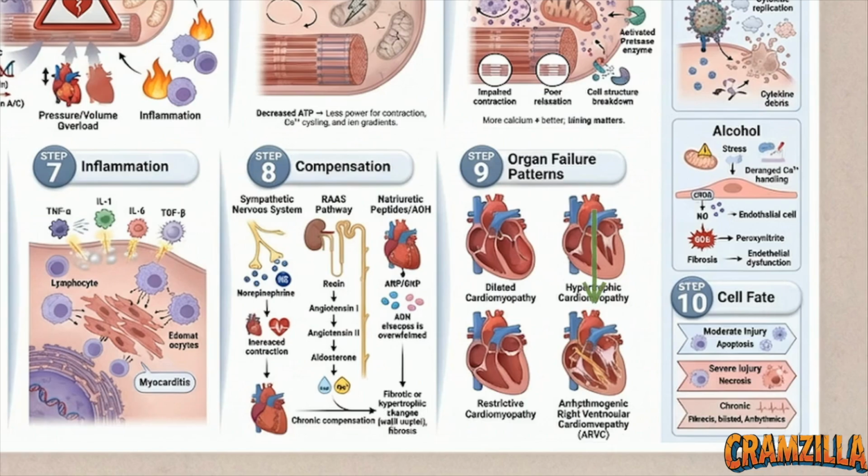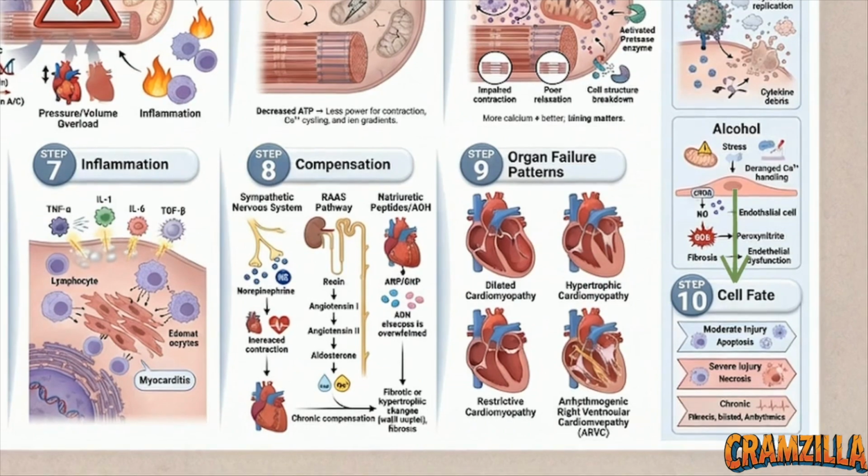Finally, arrhythmogenic cardiomyopathy is characterized by the physical replacement of muscle with fibrofatty scar tissue. This occurs primarily in the right ventricle and leads to severe, prominent electrical instability. Regardless of the specific structural phenotype, Step 10 shows the ultimate binary outcome for the individual cardiomyocyte at the end of this long sequence. A moderate injury with some residual ATP forces the cell into apoptosis and slow fibrotic remodeling. Conversely, a severe acute injury strips the cell of all energy, leading directly to explosive cellular necrosis.